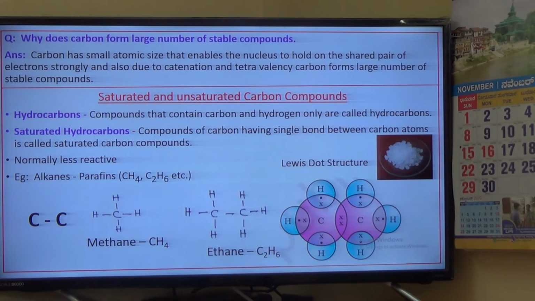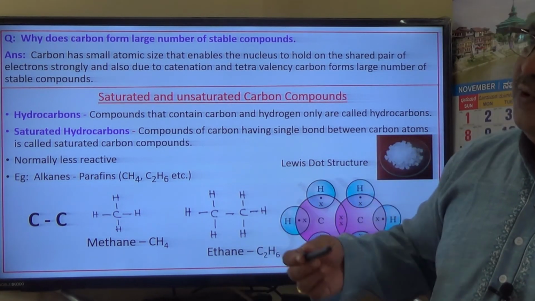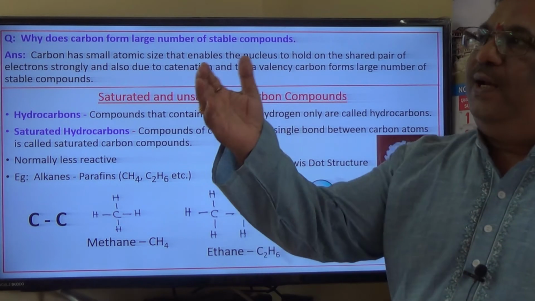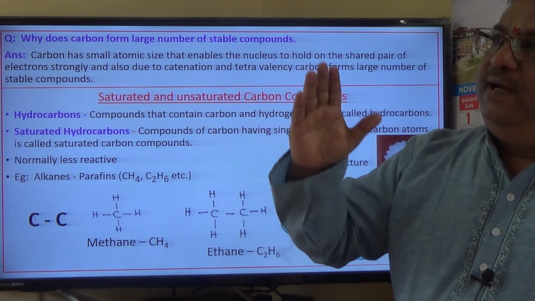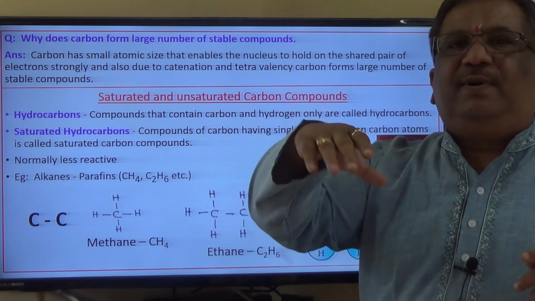Okay, so amongst all these, lithium, beryllium, boron, carbon, nitrogen, oxygen, fluorine, neon, carbon is in group 14. Lithium, beryllium, boron are bigger in size, and carbon comes next.